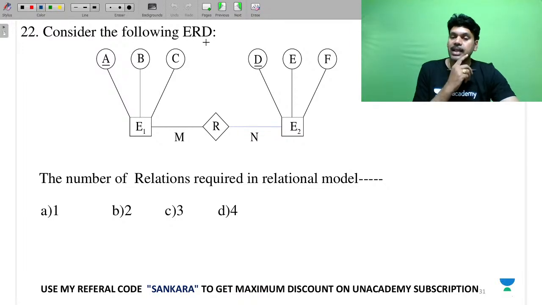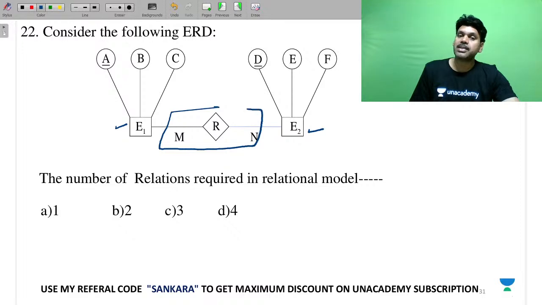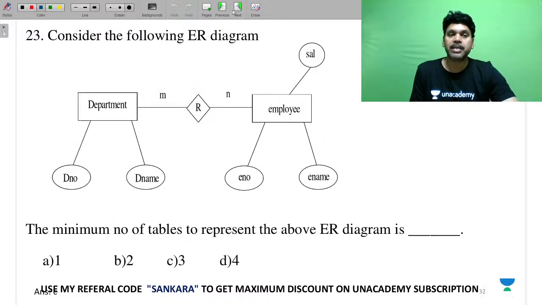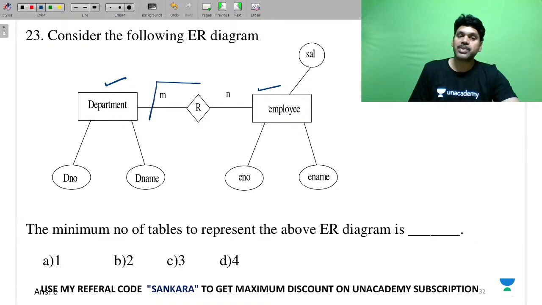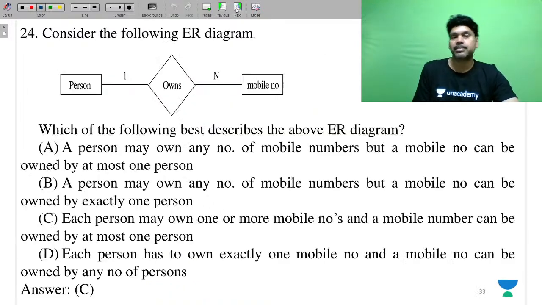Consider the following ER: E1 and E2, all simple and single attributes. And this is your associate entity. So three tables: department, employee, and the associative entity.